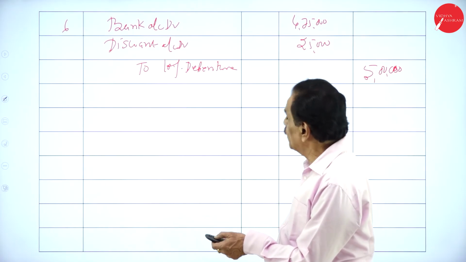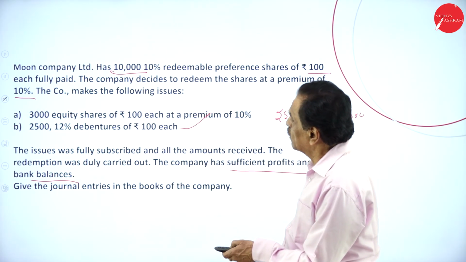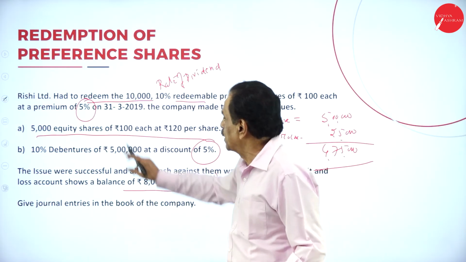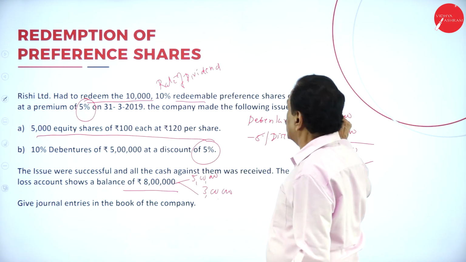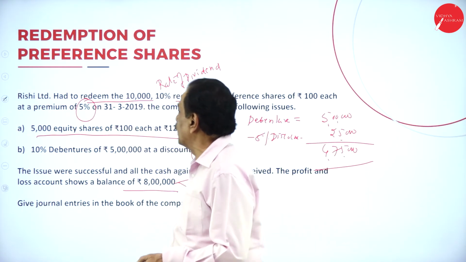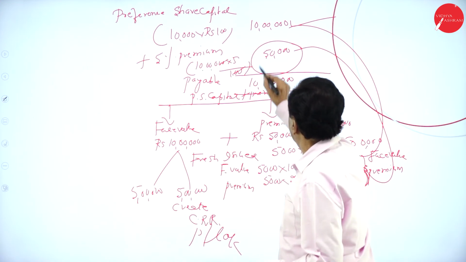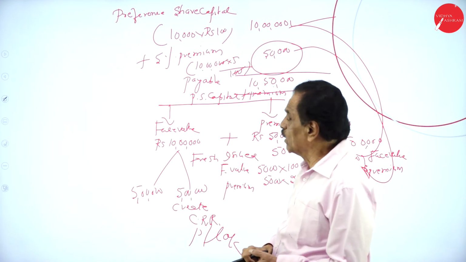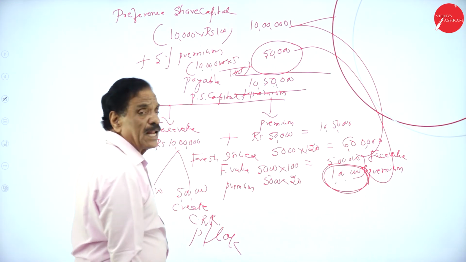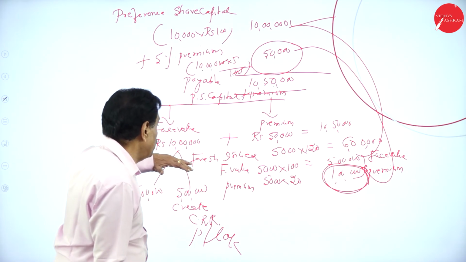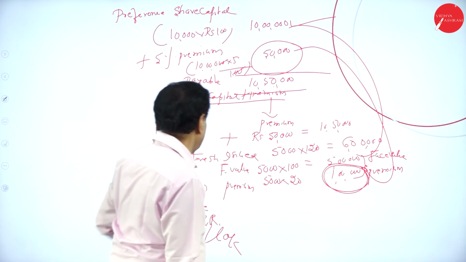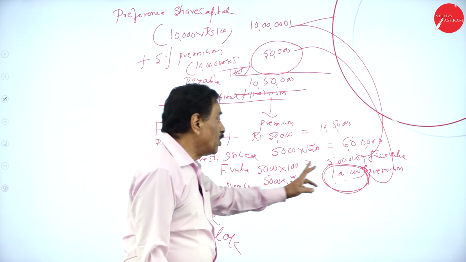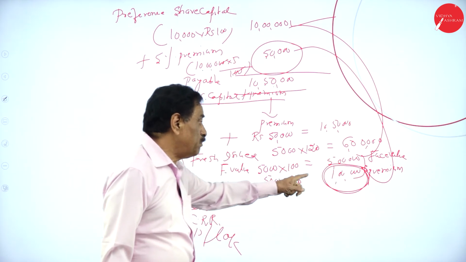So while you are doing the problem, here now, the old problem: 10,000 shares of 100 each, 10 lakh, at a premium of 5%. I have explained. 10 lakh, 5% is 50,000. How much is payable? 10 lakh 50,000. What's your face value? 10 lakh, and 50,000 is the premium. So by fresh issue, you got 5 lakh. What's your premium? 1 lakh.